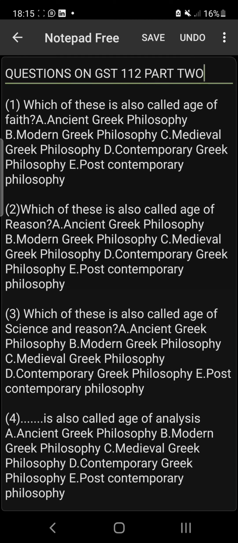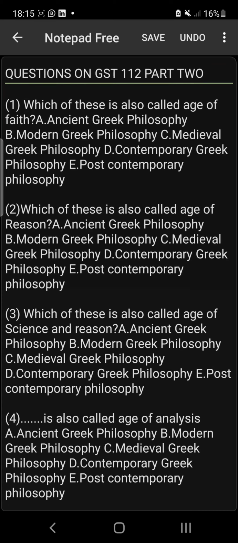Number two, which of these is also called age of reason? Ancient Greek period, modern Greek period, whatever period, the answer is ancient Greek period. And it is the period where the Milesian philosophers existed. Examples are Thales, Anaximenes, and Anaximander. All of these are called Milesian philosophers. Take note of that. Number three, which of these is also called age of science and reason?